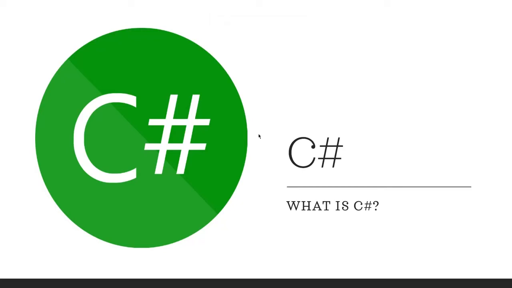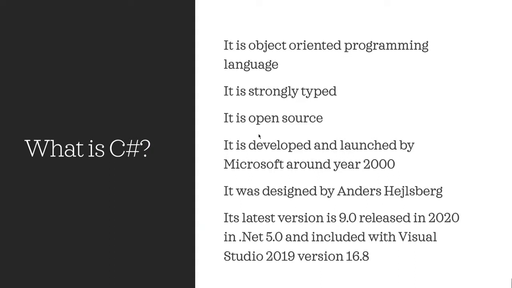Hello guys, in this video we will talk about what is C#. So here you can see C# is an object-oriented programming language. That means C# follows almost all the rules of object-oriented programming language, and it is strongly typed. That means it is case sensitive. It is also open source.